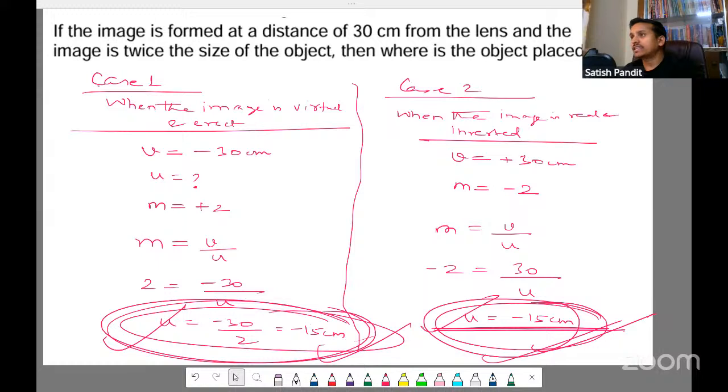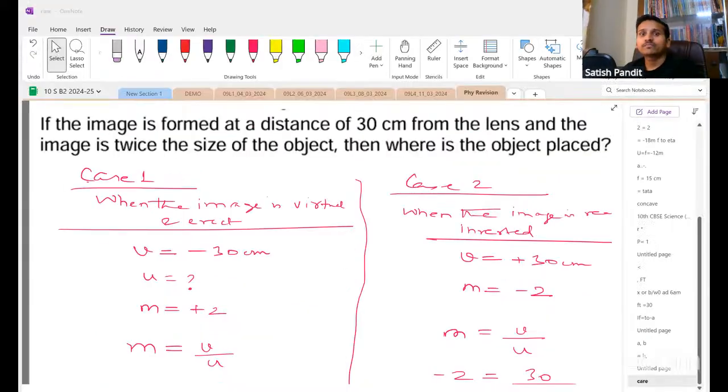Correct. If you consider the diagram, case 1 will be applicable, so we can just go ahead with that. Now let's come back to refractive index. Anyway, we have less time left, so we'll just see the refractive index concept.